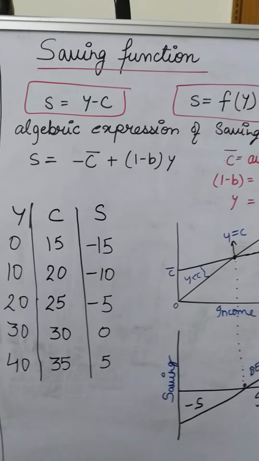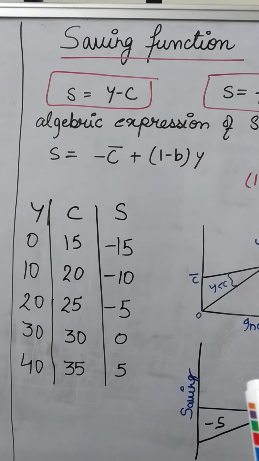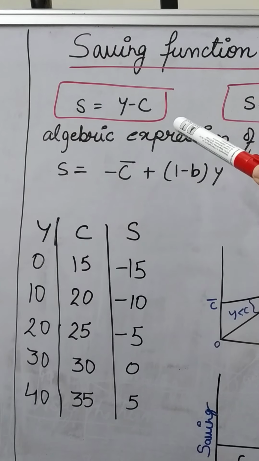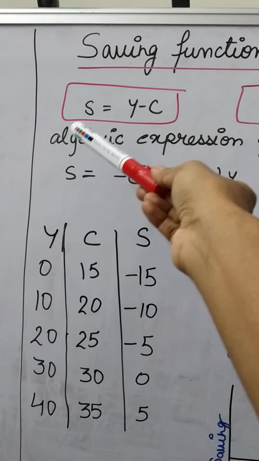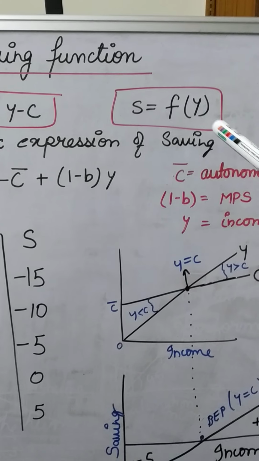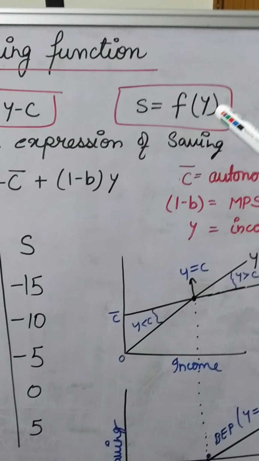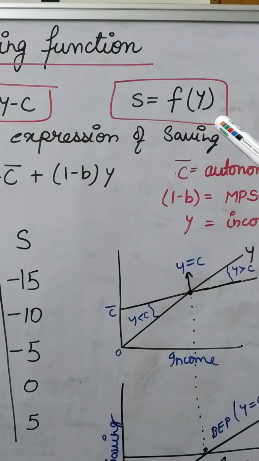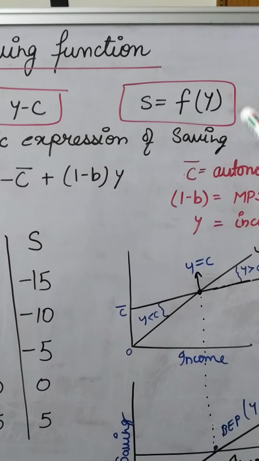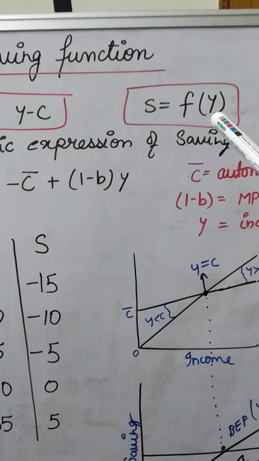After the consumption function, now your next topic is the saving function. We know that income has two parts. One is saving, another one is consumption. So we know that Y equals C plus S. According to the equation, saving can be calculated by Y minus C, or saving is a function of income. That means saving has a positive relationship with income. If income increases, saving increases. If income decreases, saving decreases. That's why saving is a function of income, same as we discussed yesterday that consumption is also a function of income.